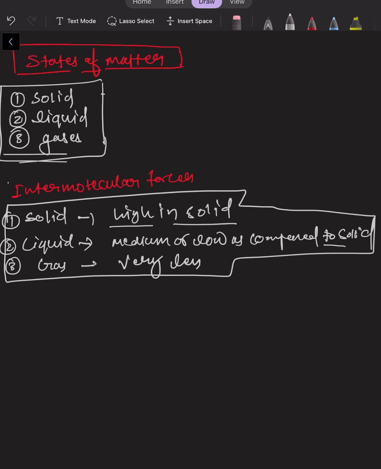If we are taking intermolecular force as the subject, right? Now we talk about the intermolecular distance.